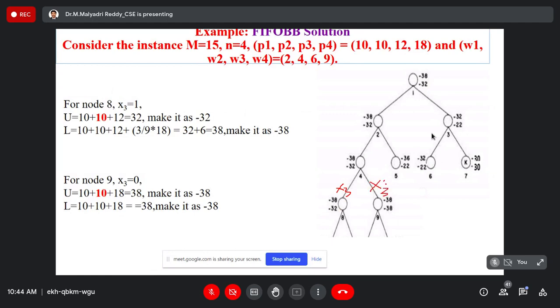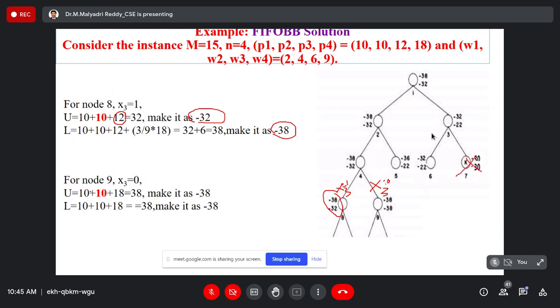That is 0. That is 1. Suppose if I calculate for the node 8, including the third object, already included. So its upper boundary value is minus 32 and lower boundary value is minus 38. That is, nothing will be changed.